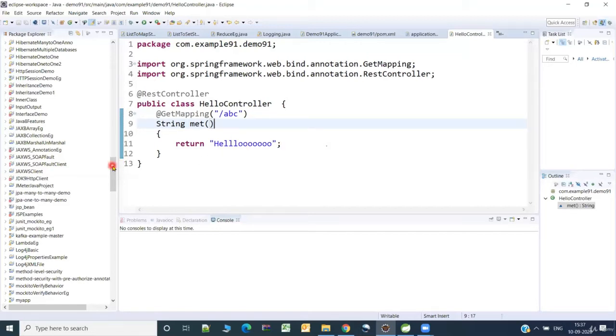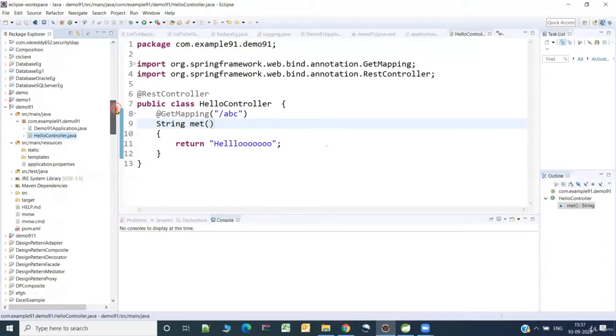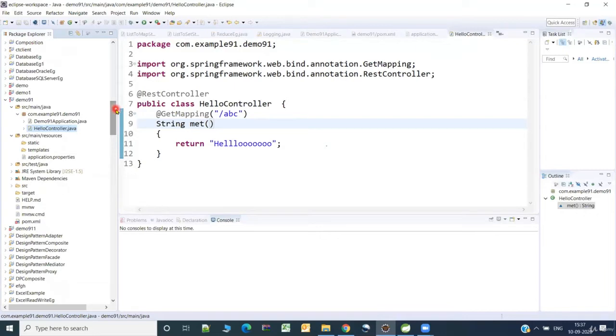Now let me try to run this one. As I already told you, we don't need any external web server. It has a built-in Tomcat available.